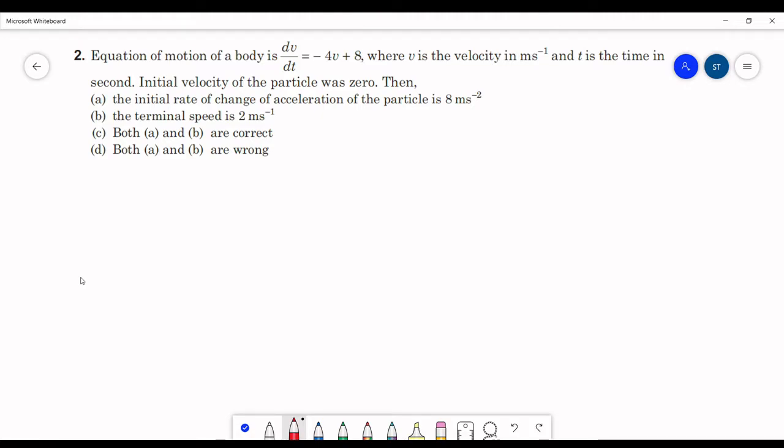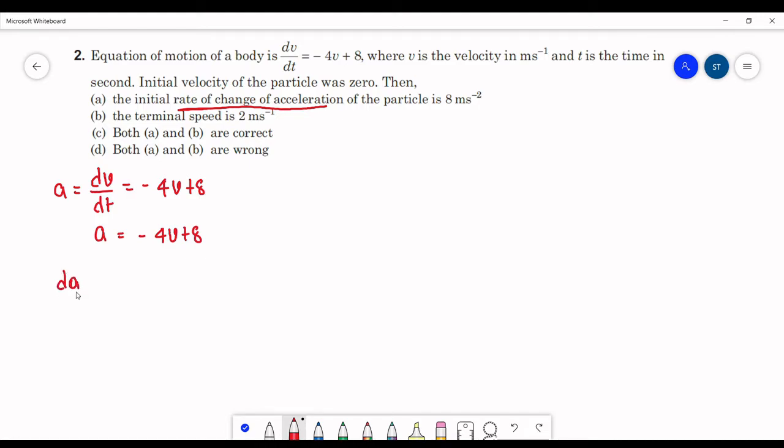So first let us take the equation of the body given, which is dv by dt equals minus 4v plus 8. dv by dt is nothing but acceleration, so I am taking this as A. So in the question it is given that A equals minus 4v plus 8. Now we want the rate of change of acceleration, meaning dA upon dt. So differentiate this equation with respect to time.